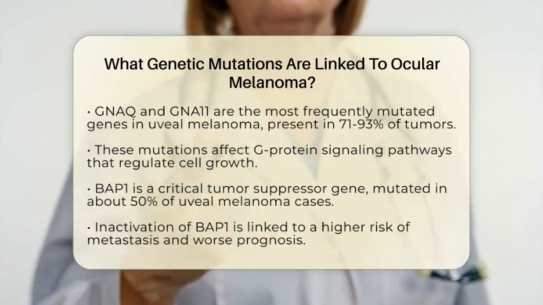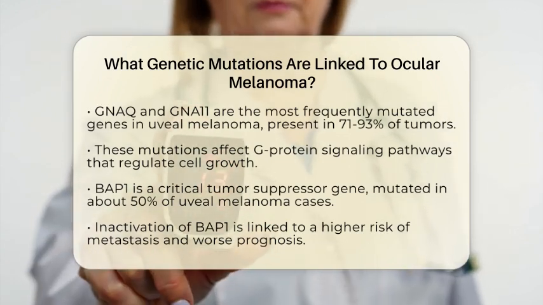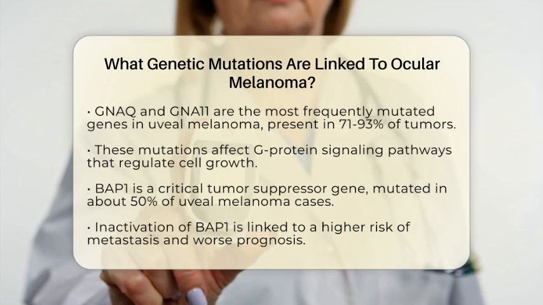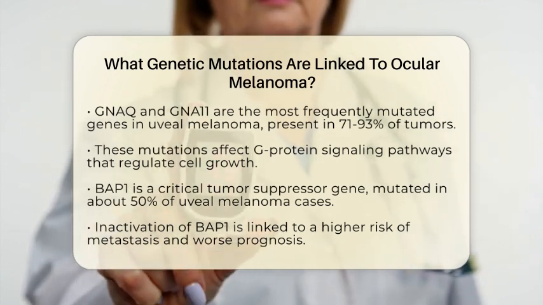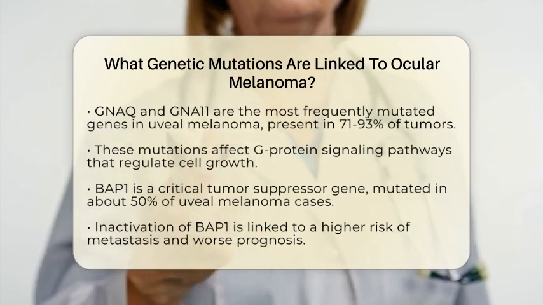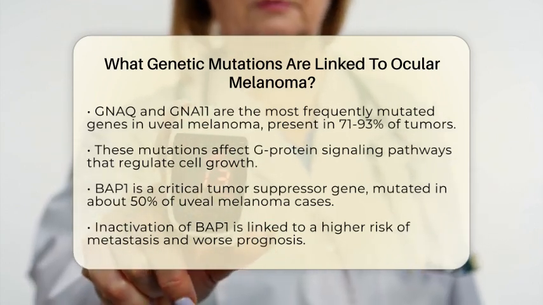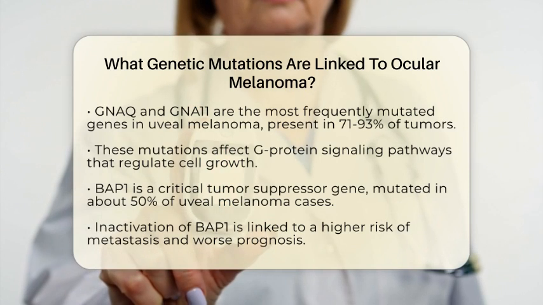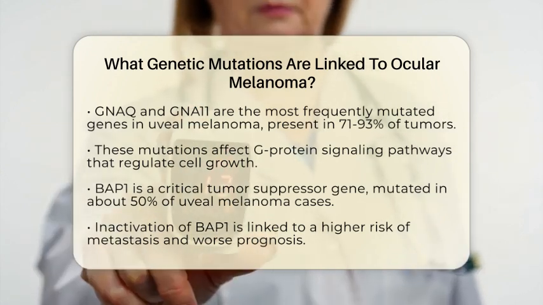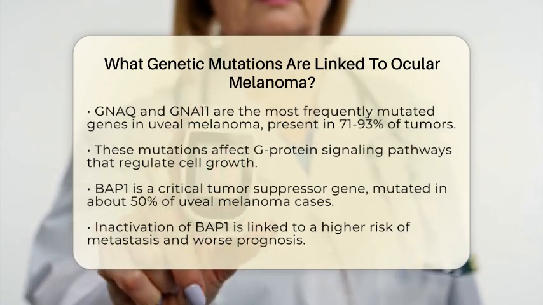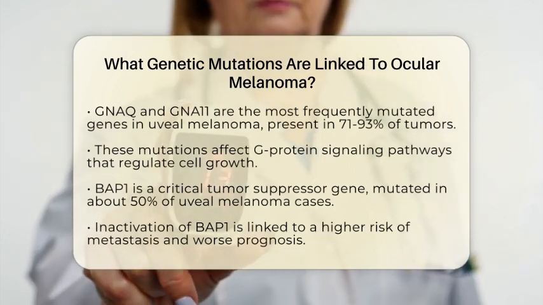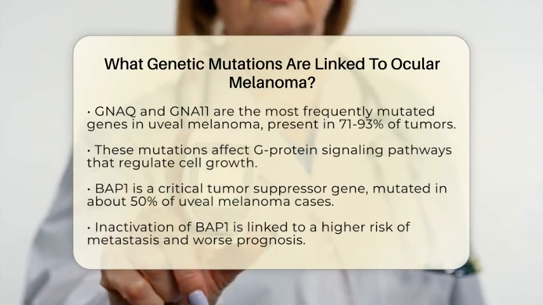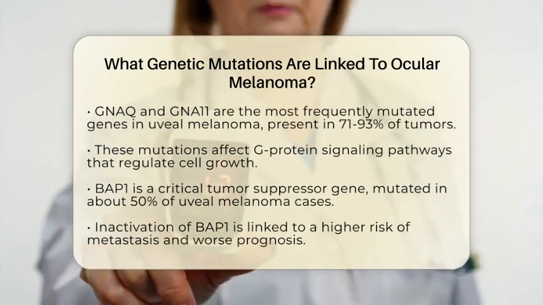Additionally, mutations in SF3B1 and EIF1AX are also common in uveal melanoma. These mutations tend to be mutually exclusive with BAP1 mutations. SF3B1 mutations are associated with an intermediate prognosis, while EIF1AX mutations correlate with a lower risk of metastasis. Other less common mutations include PLCB4 and CYSLTR2.